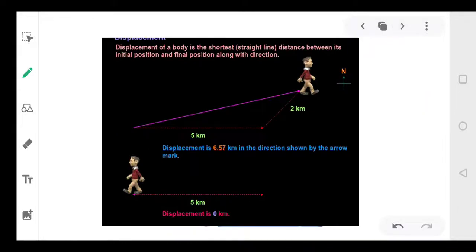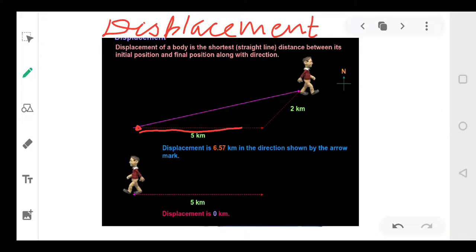Now let's come to another term, which is called displacement. What is this term called? Displacement. Okay? Chaliye, again we'll take the same example. I am at this position. I started with this line. Then I went like this. So I have covered 5 kilometers here and 2 kilometers here. So what is the distance traveled? अभी हमने example किया था, 7 kilometers in total, isn't it? Now what will be the displacement?